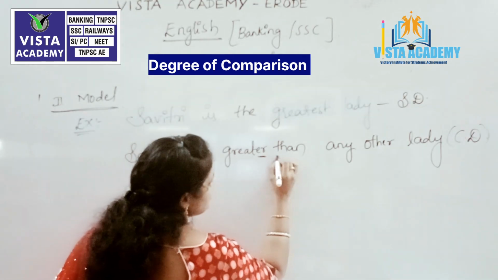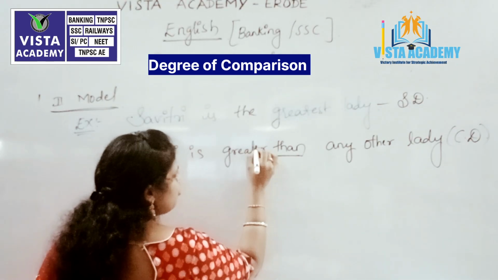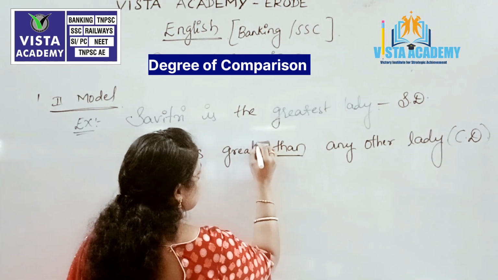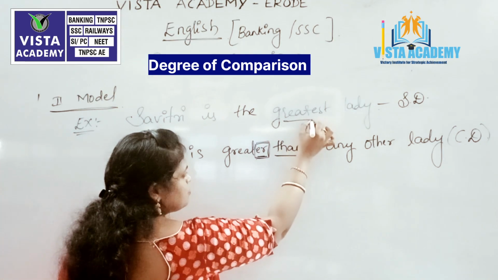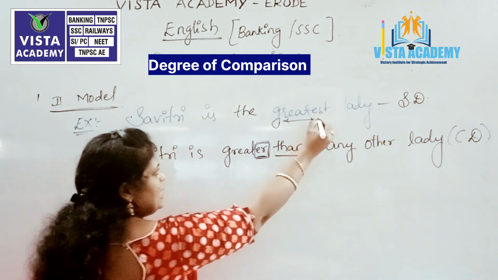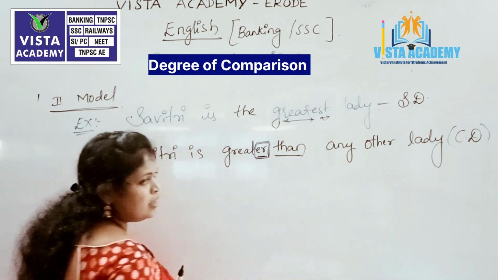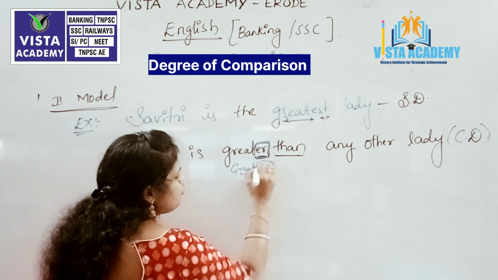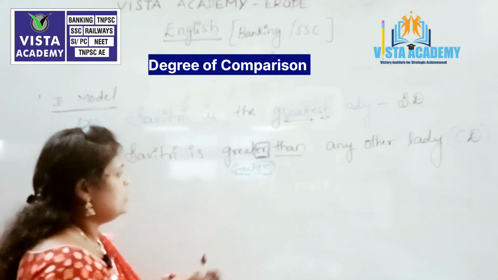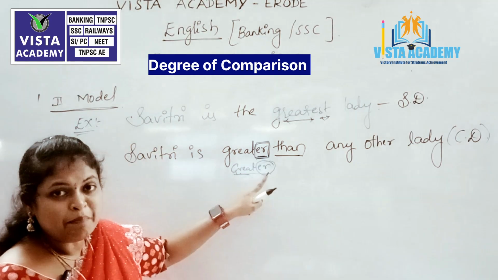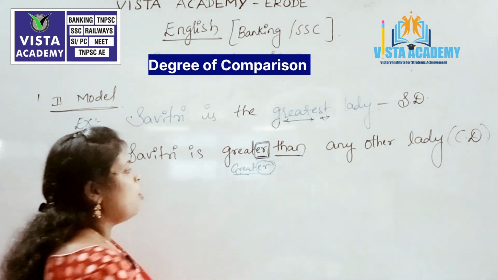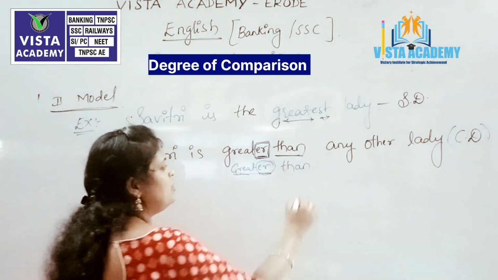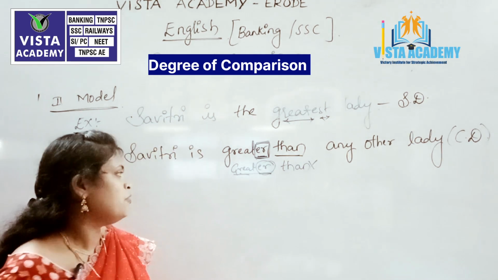Here we know that the er form is nothing but called comparative degree. The er form will always take comparative degree. Great is the root word of the adjective. We add est in superlative degree. In comparative degree it will be changed to greater, er as a suffix for the word great. And whenever we see comparison or comparative degree, always remember than should follow. Whenever you see er without than, then it is a wrong sentence, which we have to remember forever.